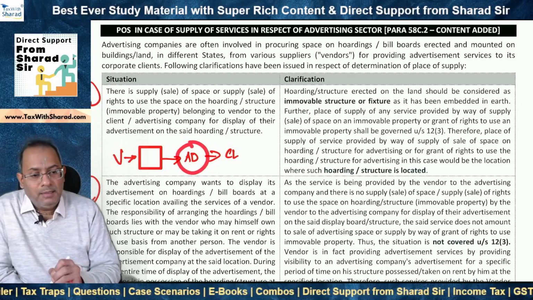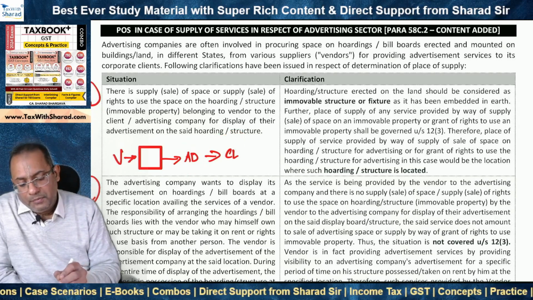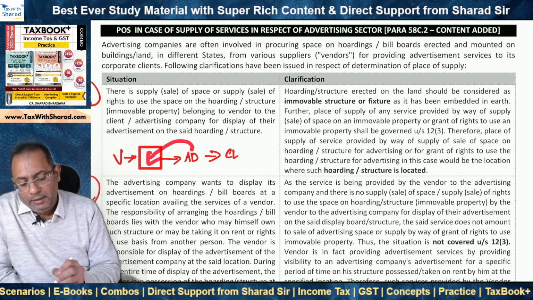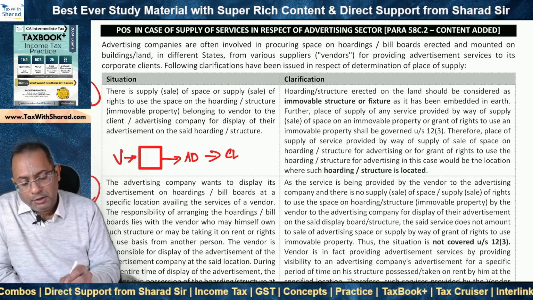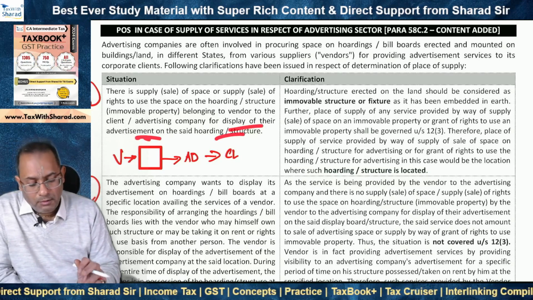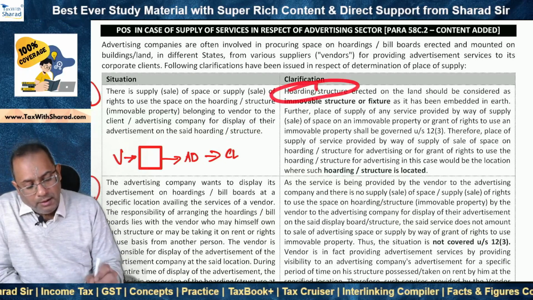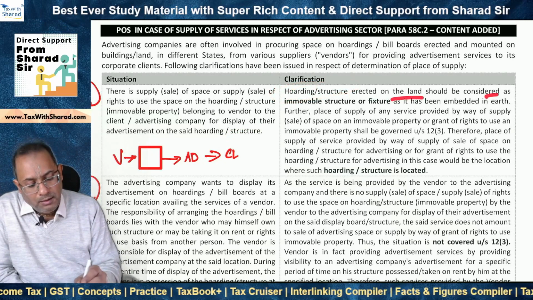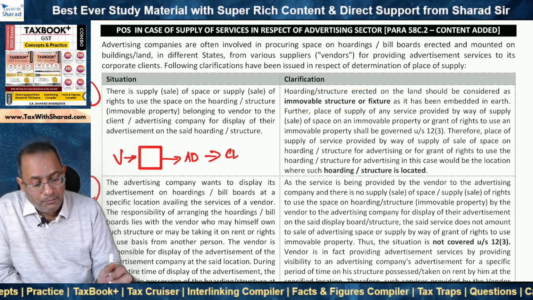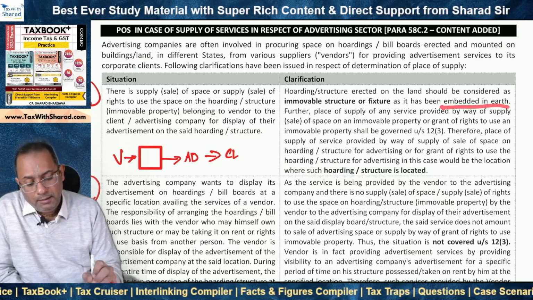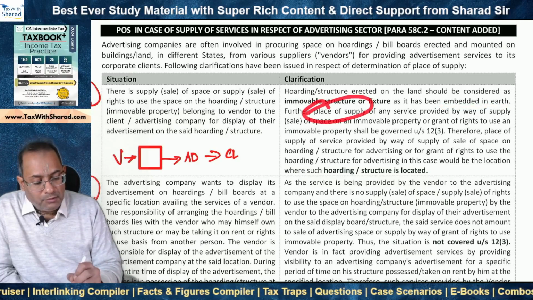Or there may be an advertising agency in between who may take the matter from the client under a contract and then host the advertisement on this hoarding or billboard which belongs to the vendor, for display of advertisement on the said hoarding or structure. Now the clarification is that this hoarding or structure erected on the land should be considered as immovable structure or fixture. Immovable. Why? Because it has been embedded in earth. So therefore the question is, what will be the place of supply?